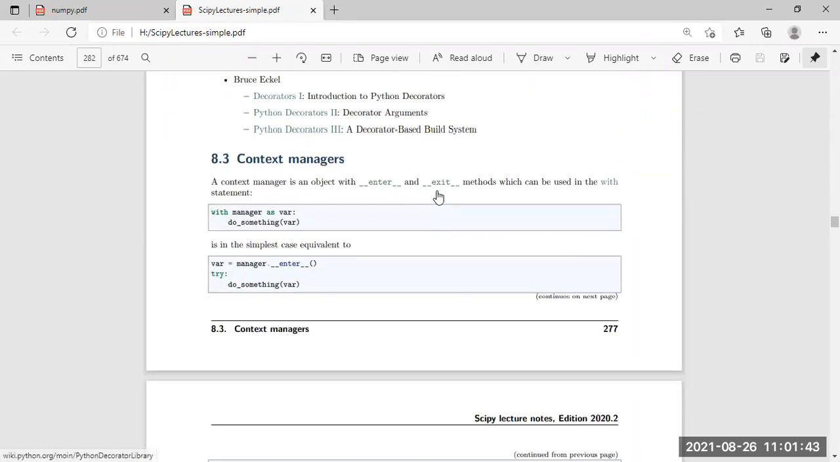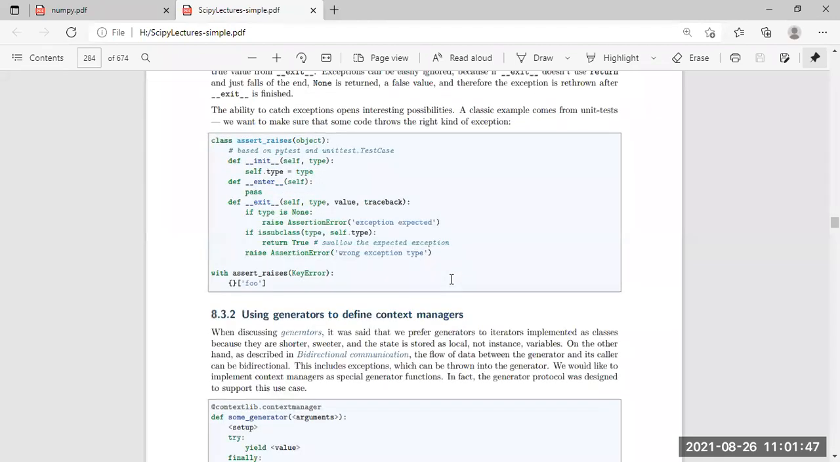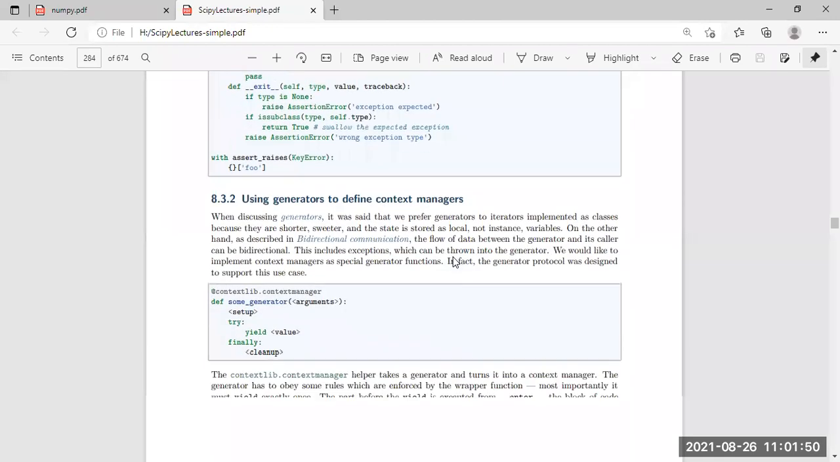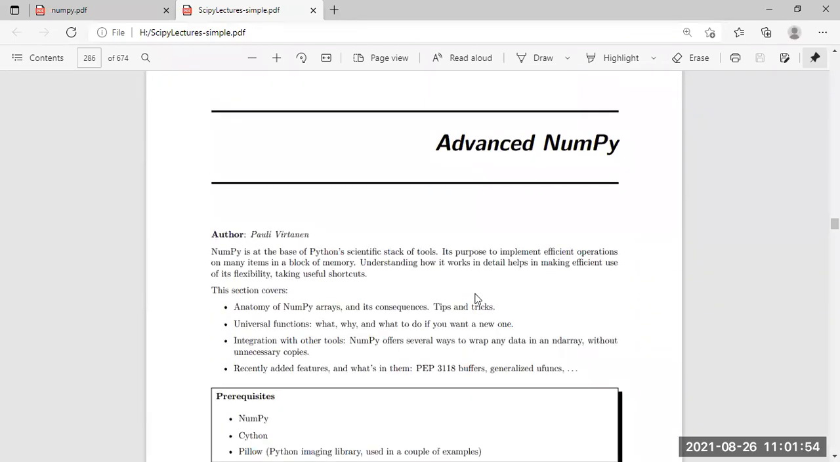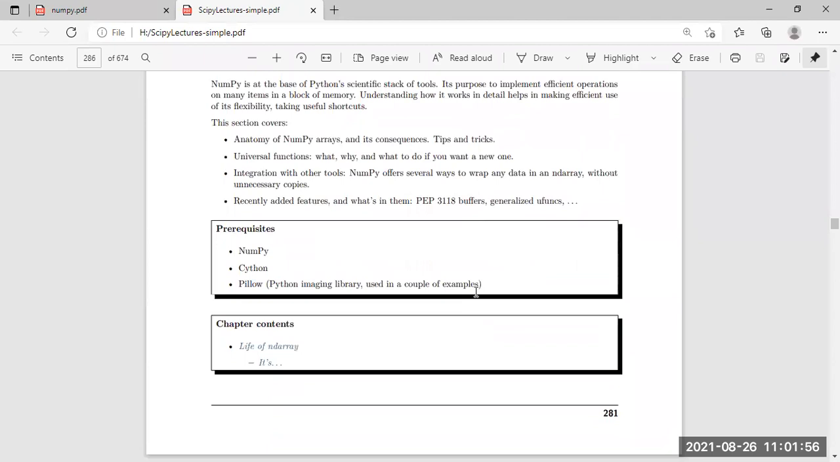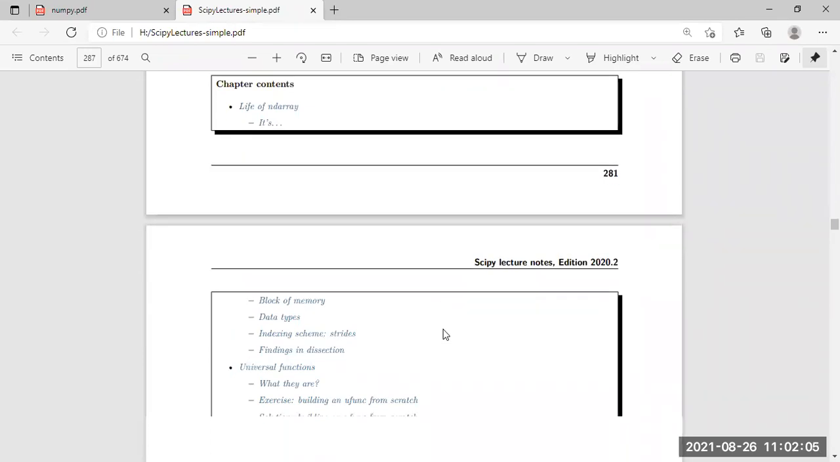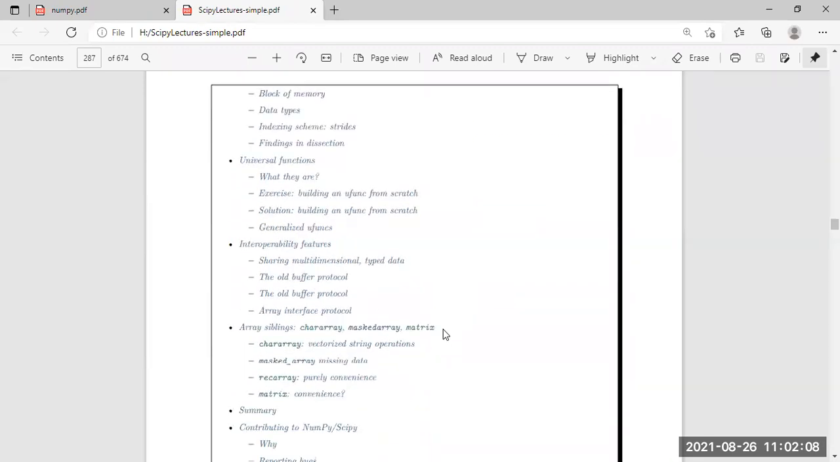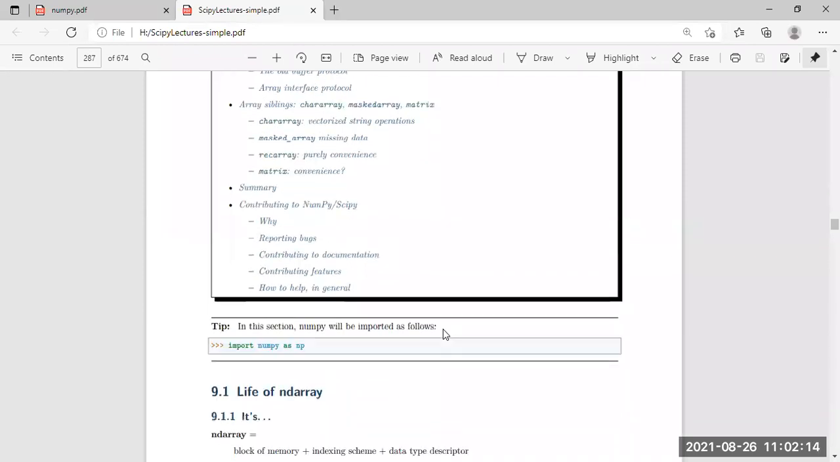There is also another part, advanced NumPy, where more scientific numerical calculation can be done. There is also the Python imaging library. Below this, more new data libraries and Python packages have been introduced, such as array listing and interpolation features.